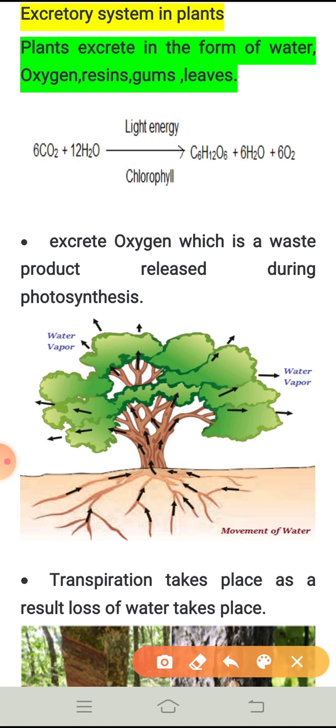This glucose is absorbed by the plant itself and utilized for its development, whereas the water is also considered a waste product, stored in the stomata and excreted through transpiration.